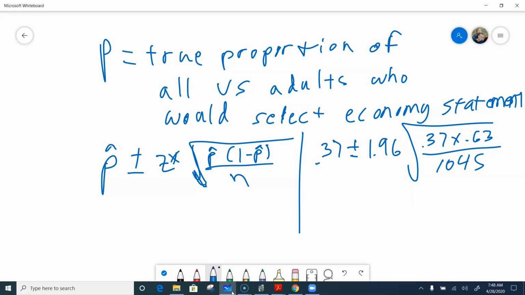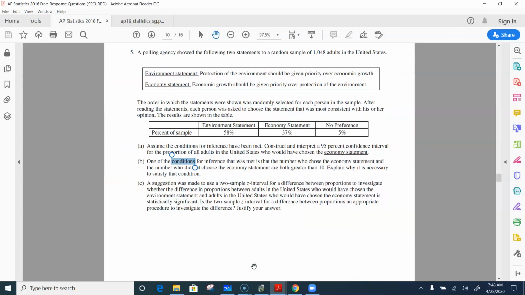Those are the numbers, but the calculator is going to do all the work for us. What makes me nervous about entering those numbers is that you could make an error somewhere in there, whereas the calculator, if you run the correct test, you should be in good shape when it comes to that. Okay, and then finally, you want to construct and interpret.